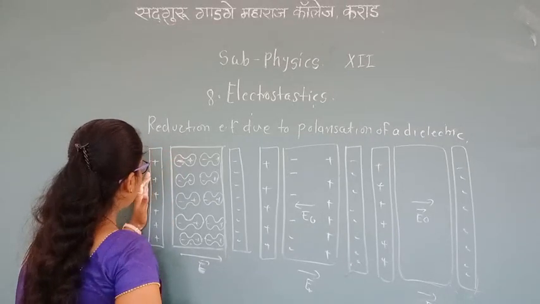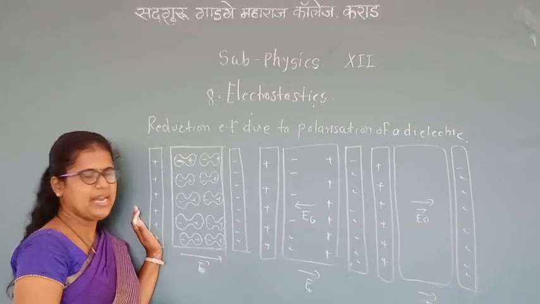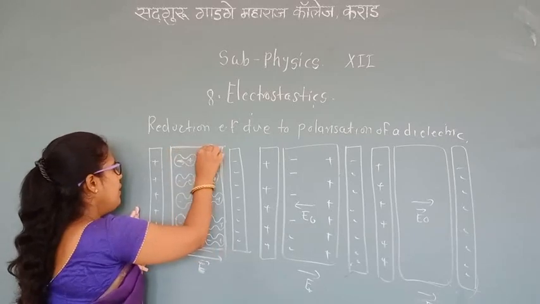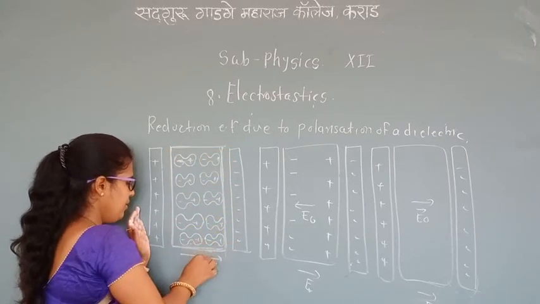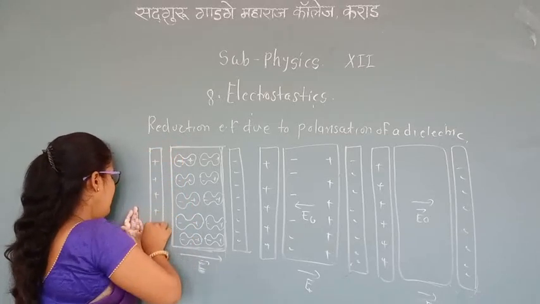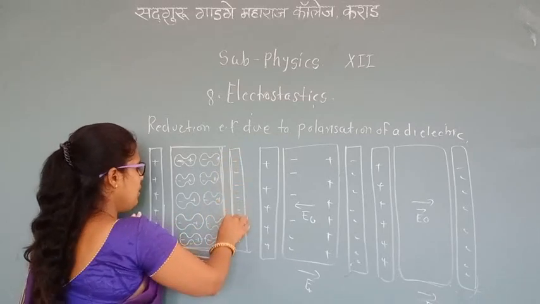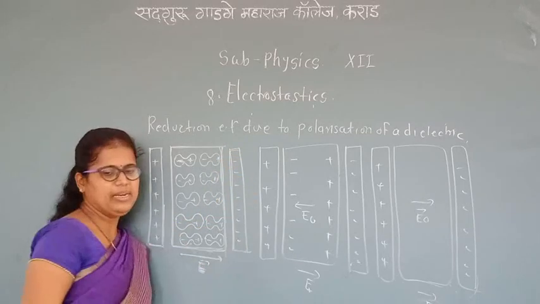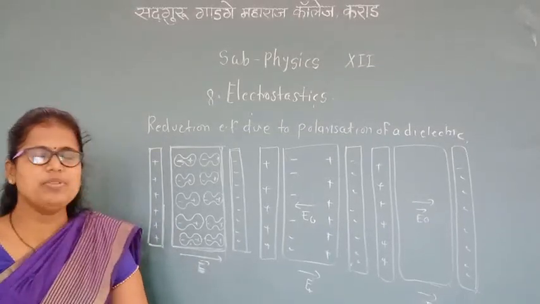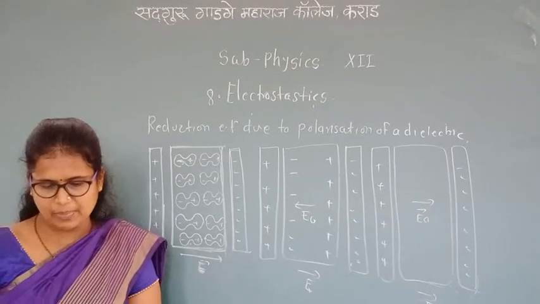When applying the external electric field, positive charge is produced on the right side of the dielectric slab and negative charge is produced on the left side of the dielectric slab.